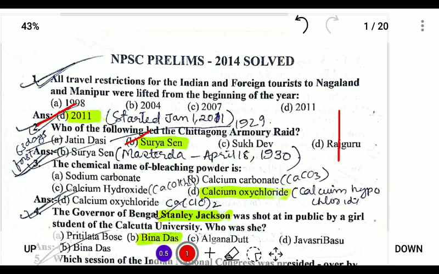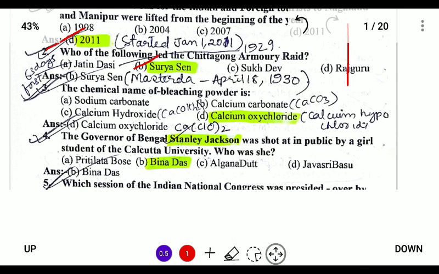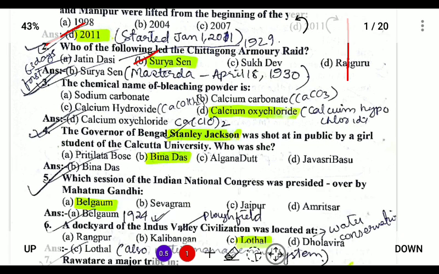Next, the chemical name of bleaching powder. So what is bleaching powder? Bleaching powder is also known as calcium oxychloride or calcium hypochlorite. If you see the other options, calcium carbonate is CaCO3, then sodium carbonate, calcium carbonate, and calcium hydroxide. The chemical name of bleaching powder is calcium oxychloride.